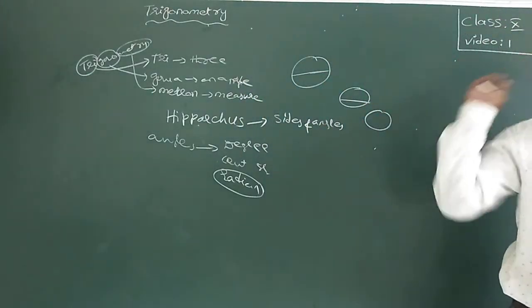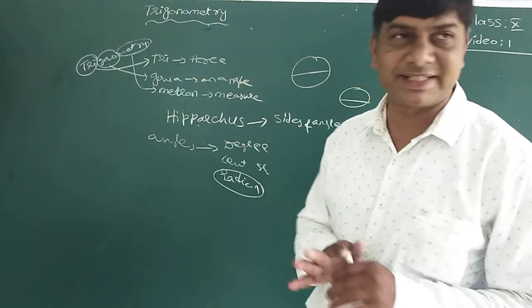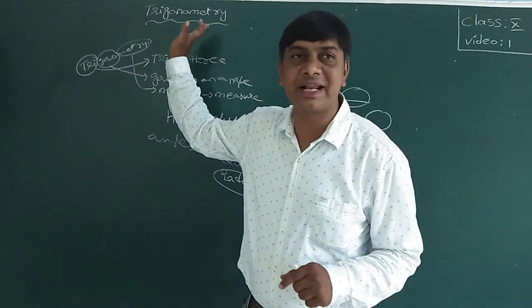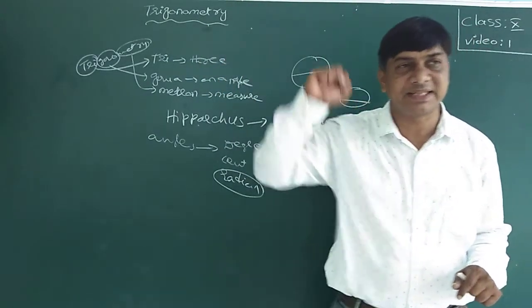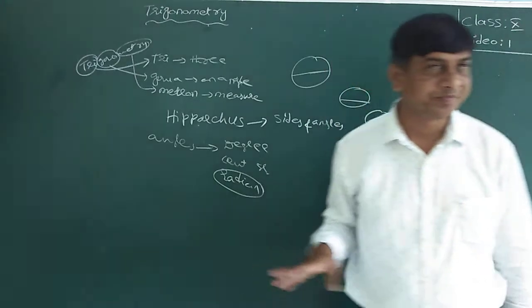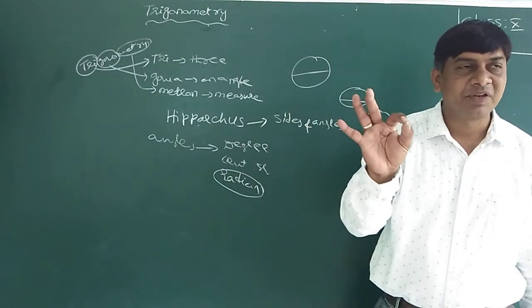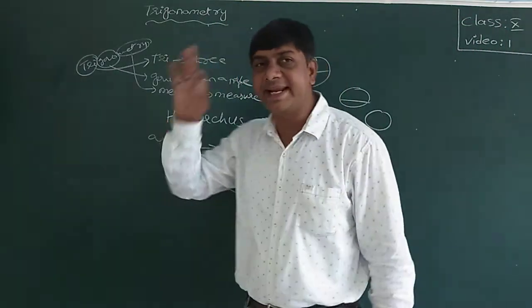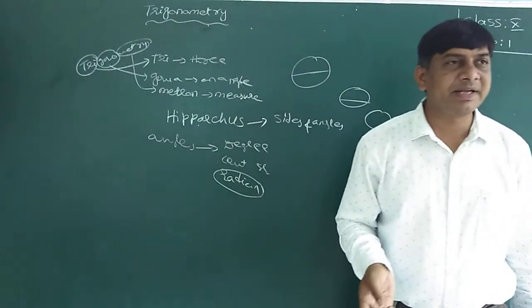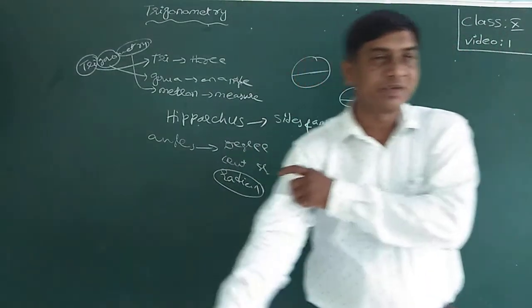What is trigonometry? Trigonometry is a branch of mathematics. It is the analytical study of the three-angled measurements of the geometrical figure, that is nothing but a triangle.